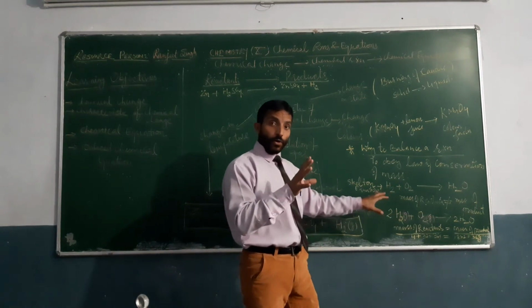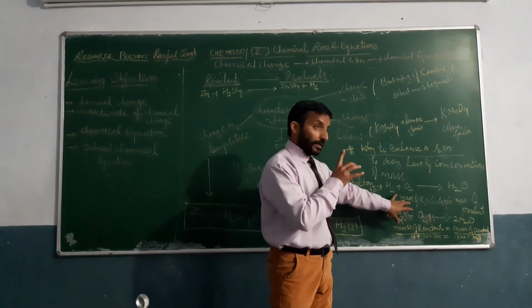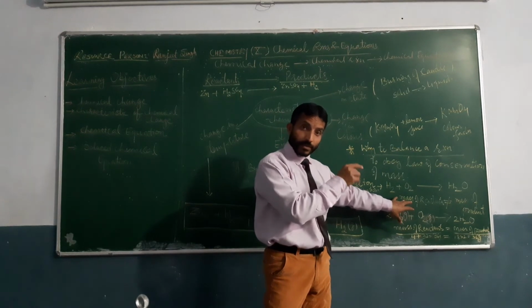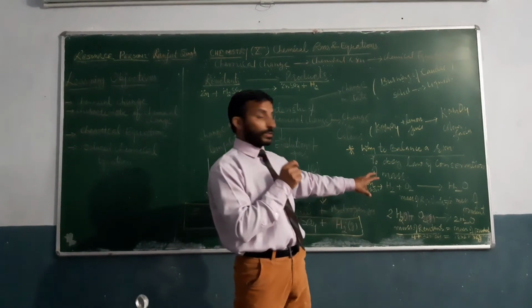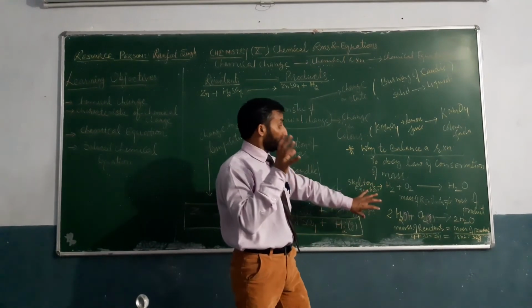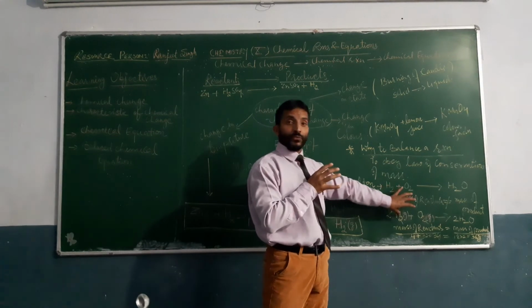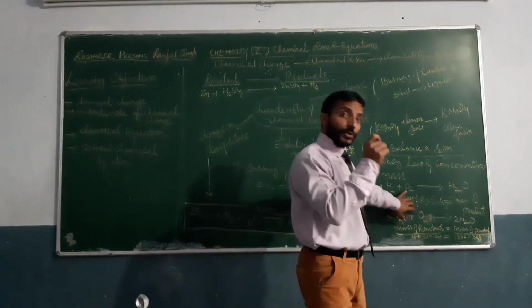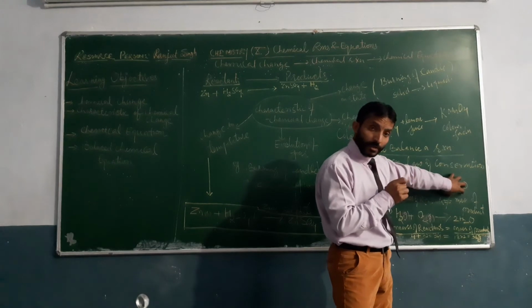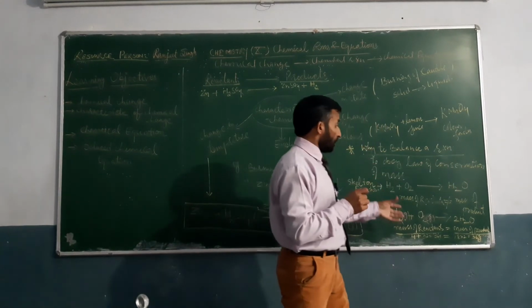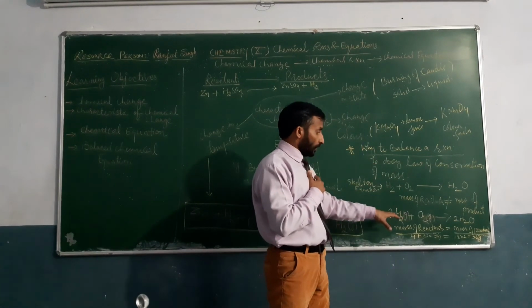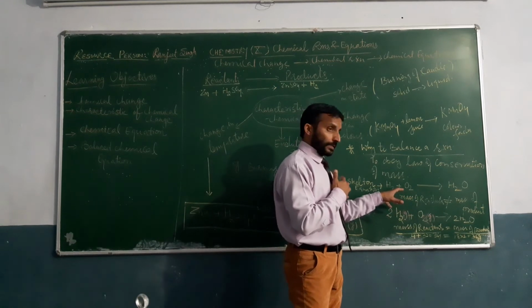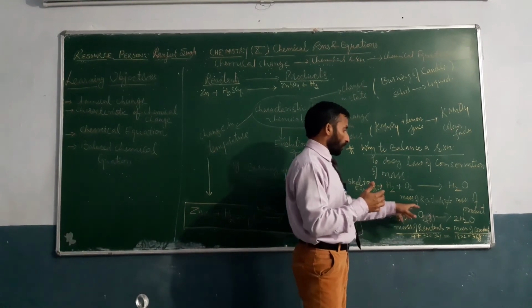For a chemical reaction, the law of conservation of mass states that the total mass of reactants will always be equal to the total mass of the products. If we calculate the total mass on the left hand side and right hand side, here it is not equal.